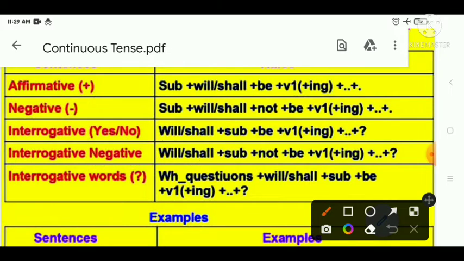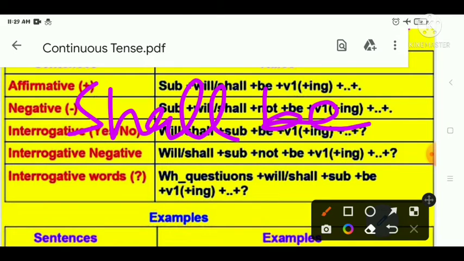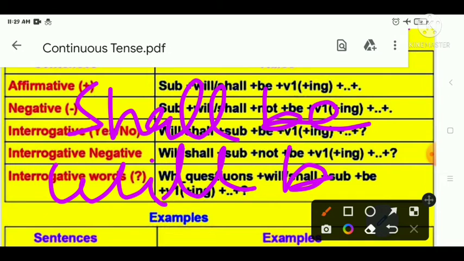In this way your sentence construction will be like shall be and will be, right?